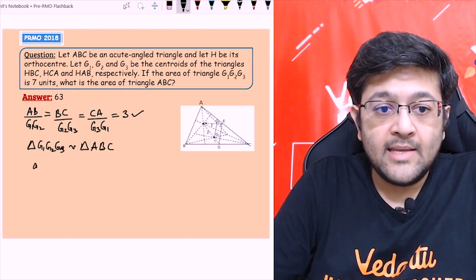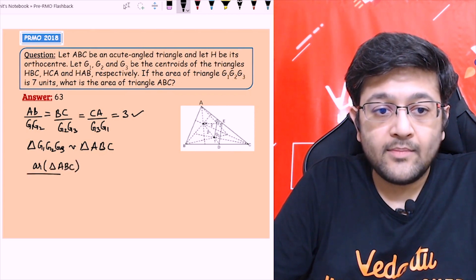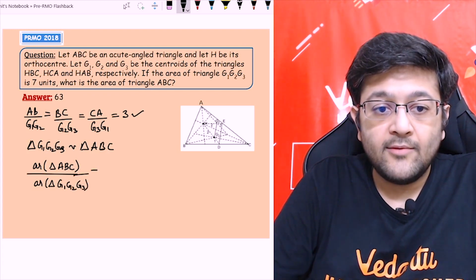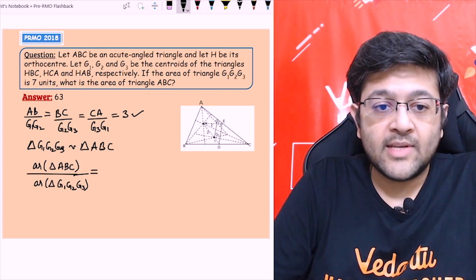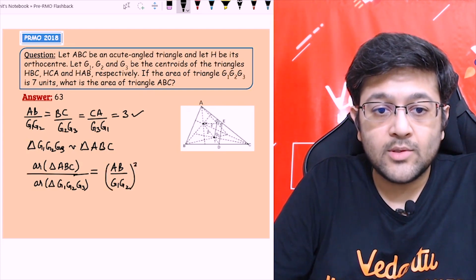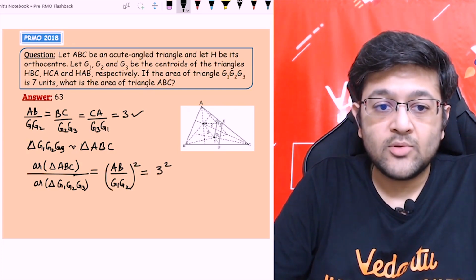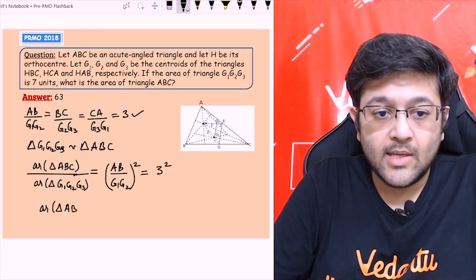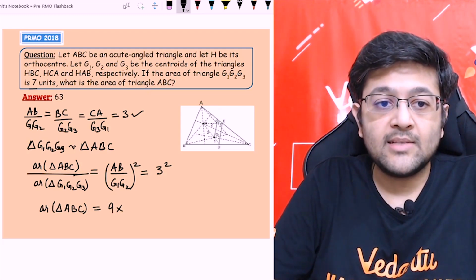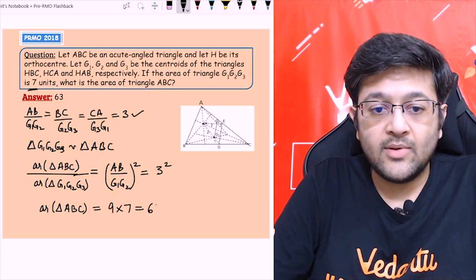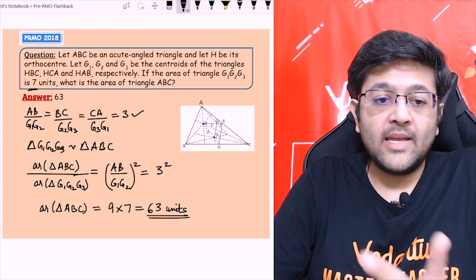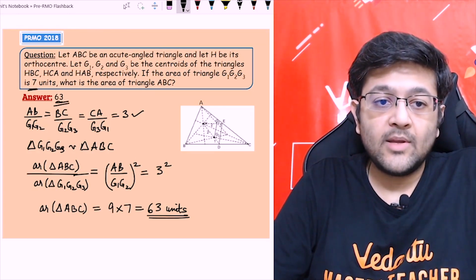So now I can write very easily that area of triangle ABC upon area of triangle G1G2G3 will be equal to the ratio of the square of their sides, right? So I can write AB upon G1G2 whole square, that will be 3 square. So now I can solve for area of triangle ABC, that will be 3 square is 9 into area of triangle G1G2G3, which is given as 7 units, 9 into 7. So the answer will be 63 units. So that will be the answer, the area of this triangle ABC. Okay, and that is the answer.